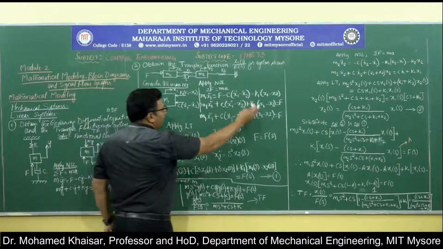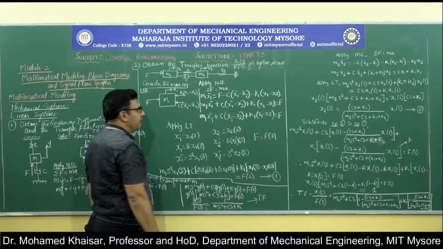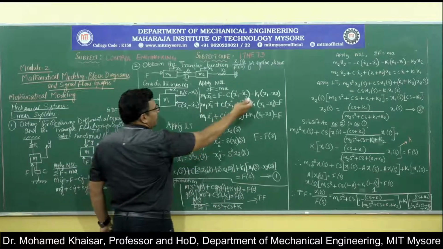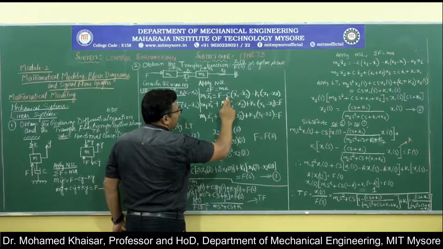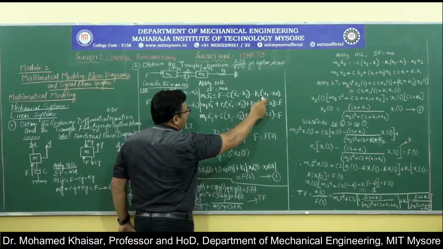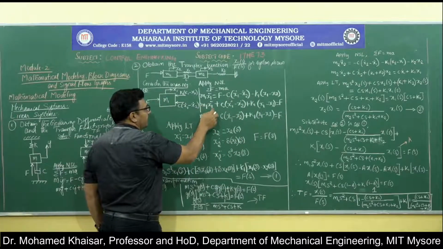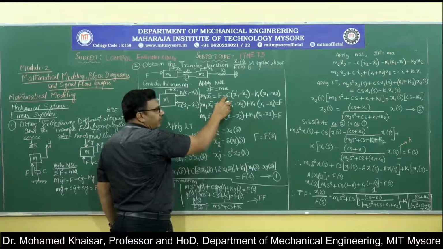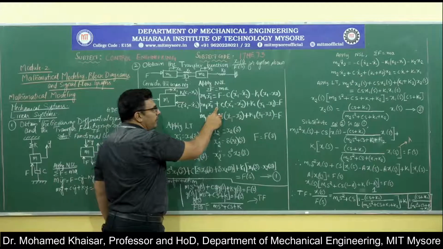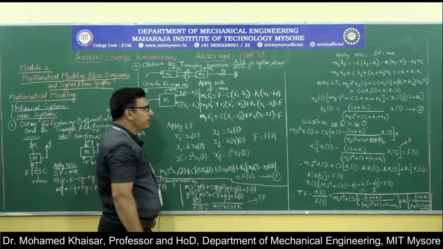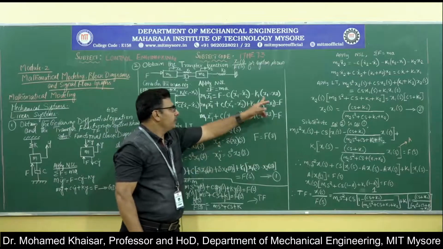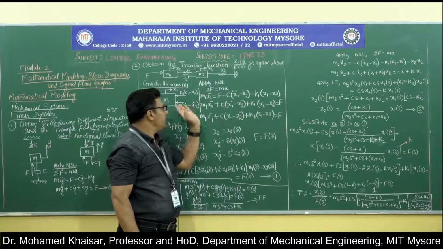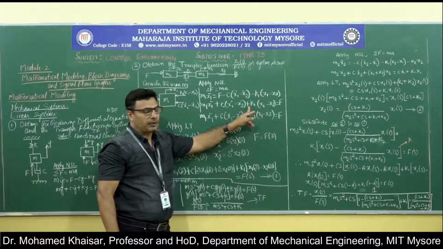Now once we have written this, it is only mathematical iteration. We have just transferred these two terms onto the left hand side. Therefore m1 x1 double dot plus this term has been brought here. Since it was negative, it comes out positive when we push it to the left hand side. As well, this component, if we take it on the left hand side, becomes positive.